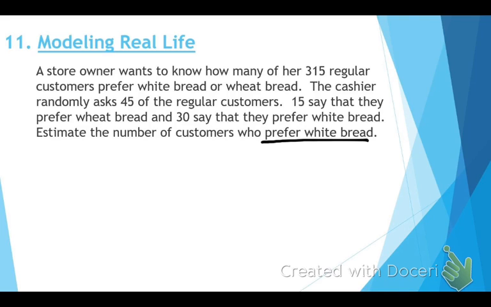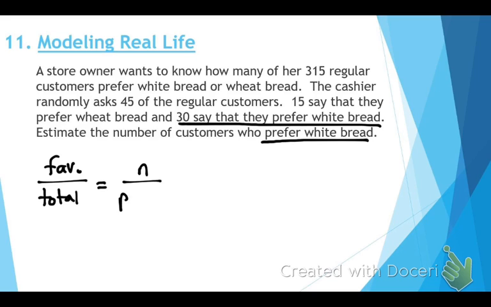Prefer white bread. This is where I just looked around and saw a lot of you made a mistake on this. Guys, who up here in my original problem prefers white bread? 30 say they prefer white bread. So here's what you're doing. Favorable over total equals n over the population. Guys, how many people are favorable for white bread? Out of how many people did we ask? Okay, we asked 45 equals n over what's the population?